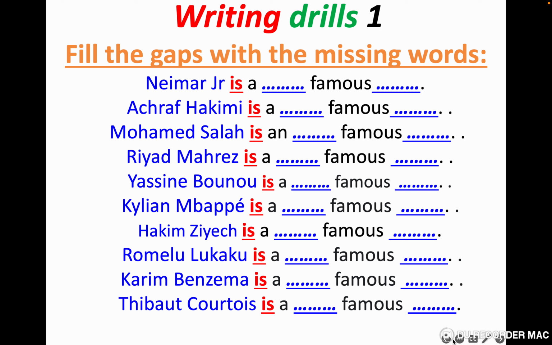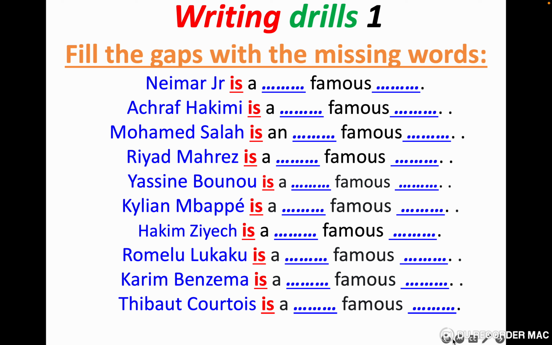Mohamed Salah is a ... nationality, famous, job. Riyad Mahrez is a famous. Yassine Bono is a famous. Kylian Mbappe is a famous.